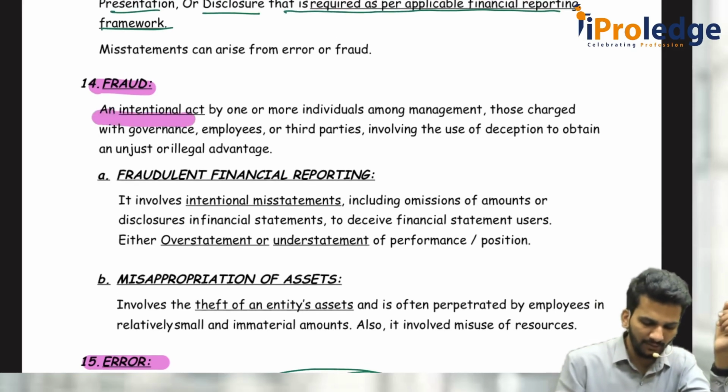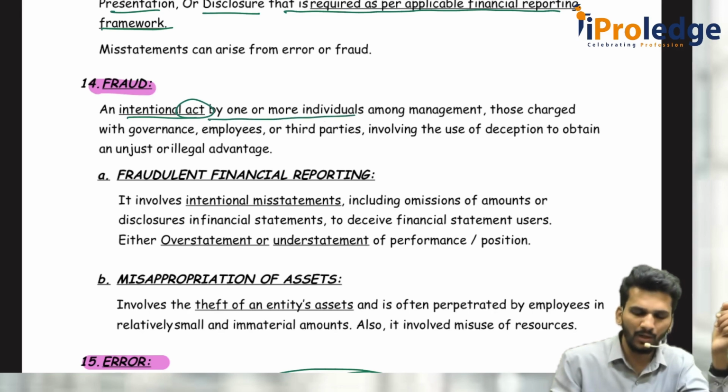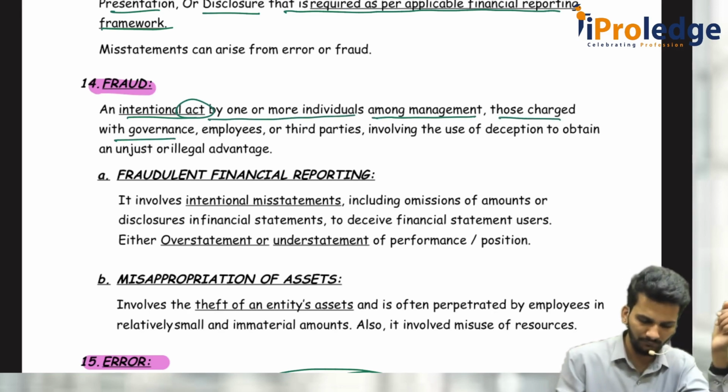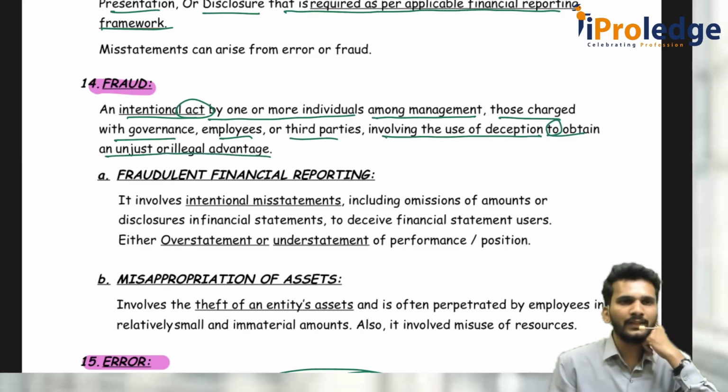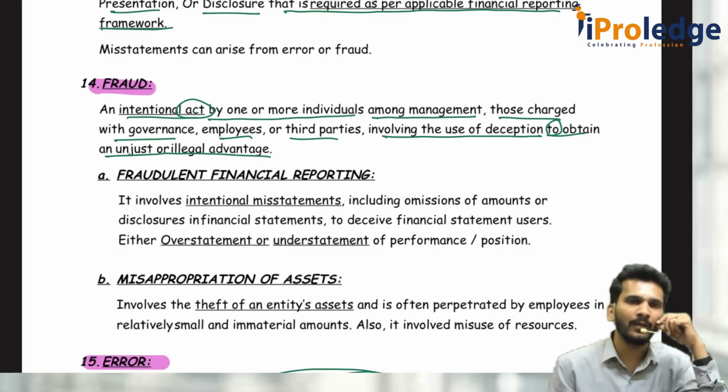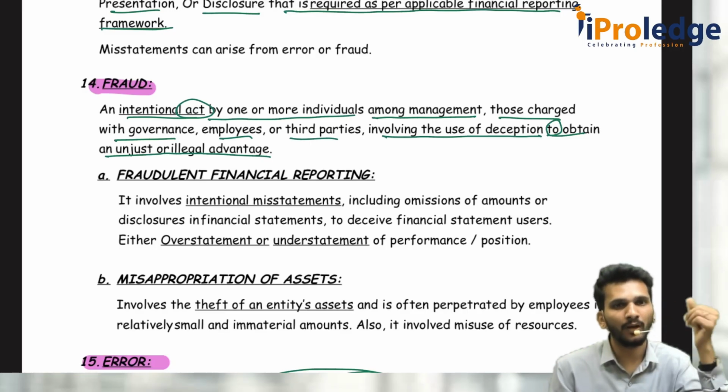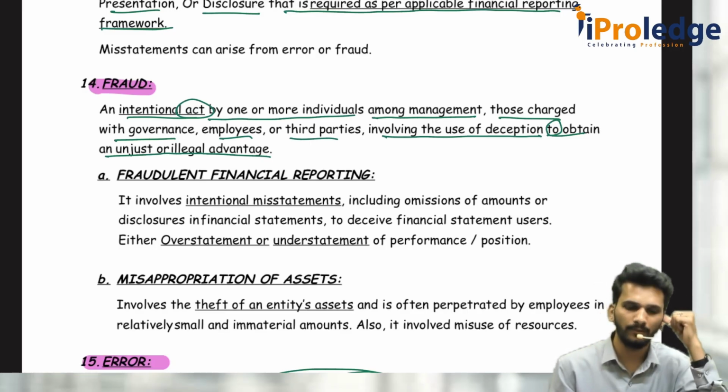An intentional act by one or more individuals among management, TCWG, employees, or third parties, involving the use of deception to obtain an unjust or illegal advantage. I will try to sell a commodity worth 100 rupees for 50 rupees and collect a 30 rupee bribe at a later point of time. That means you are using your designation to take undue advantage, illegal advantage. That is not right. Are you doing it intentionally? Yes, because you know that you should not do it, but you are doing it. That is why it is fraud.